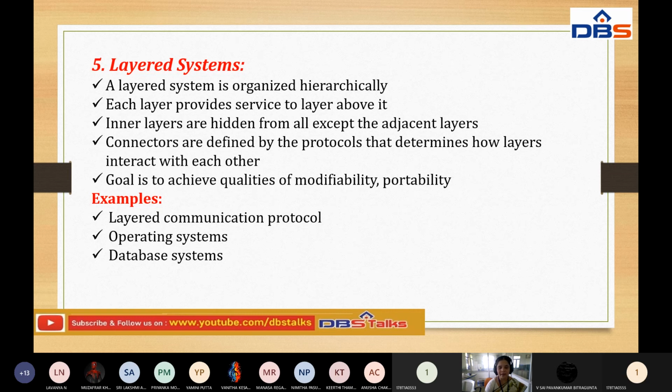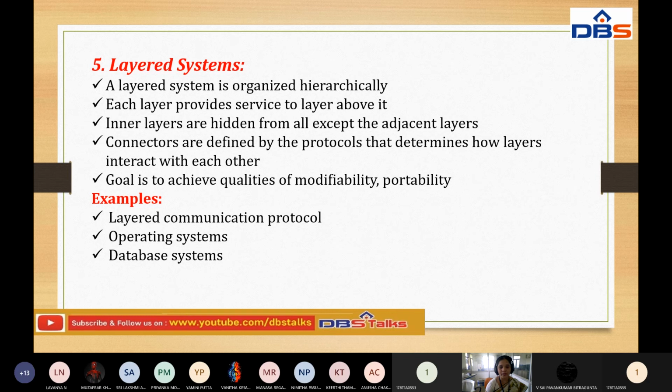Connectors are defined by the protocols that determine how layers interact with each other. So protocol means what? Rules. The connectors are restricted with some protocols, which determine how layers interact with each other.